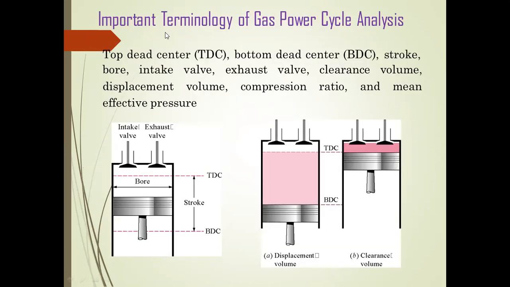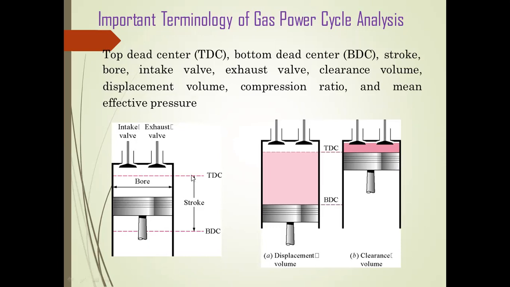In this slide, we discuss the important terminology of gas power cycle analysis. Before we go to the gas power cycle analysis, you should first know the terminology used for a single cylinder engine. These are top dead center, bottom dead center, stroke, bore, intake valve and exhaust valve. From TDC to BDC there is the clearance volume and displacement volume. After that comes the compression ratio, and finally the mean effective pressure.